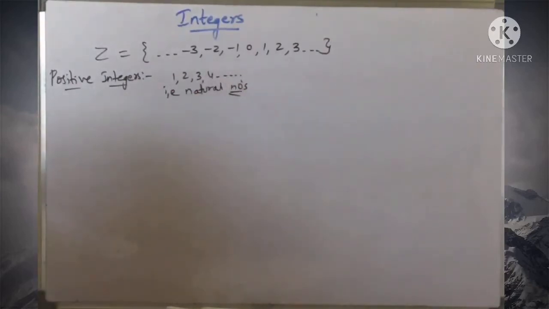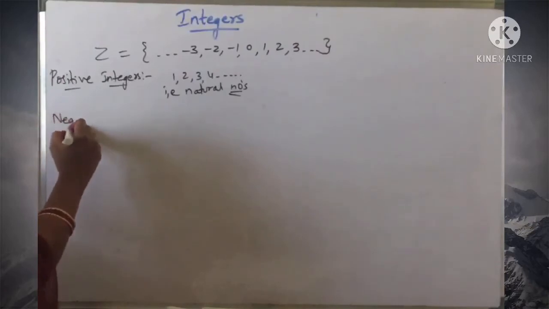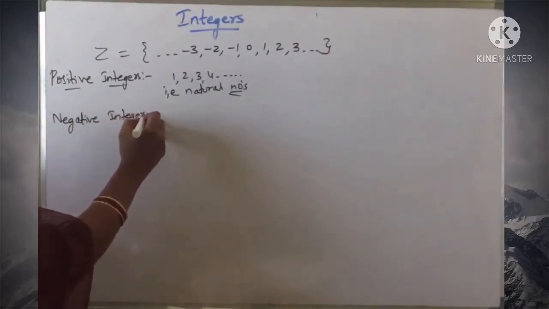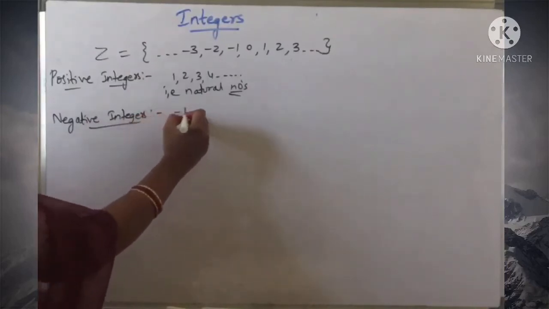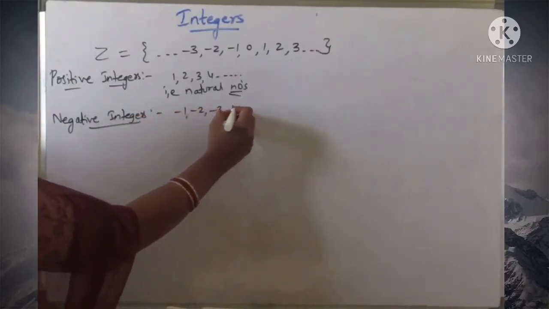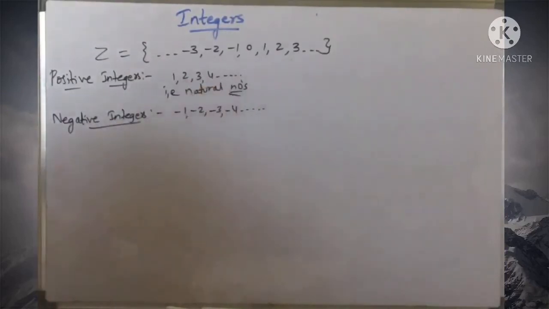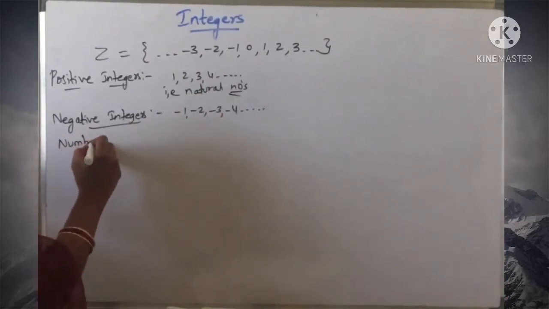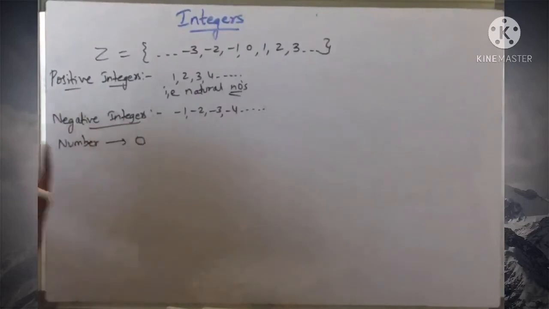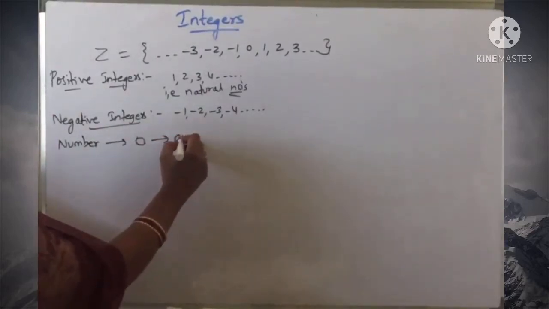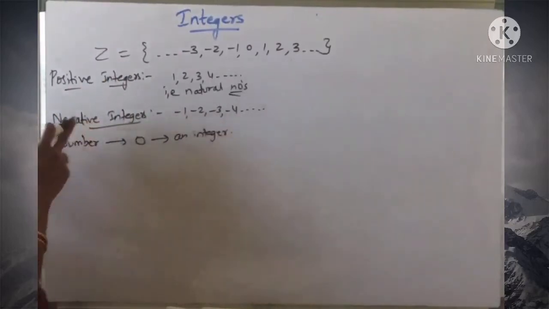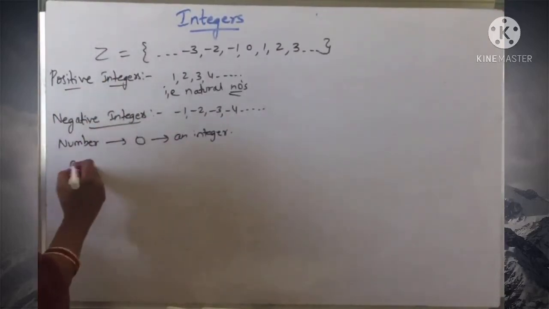Coming to negative integers, -1, -2, -3, -4, and so on are called negative integers. The number 0 is simply an integer. It is neither positive nor negative.